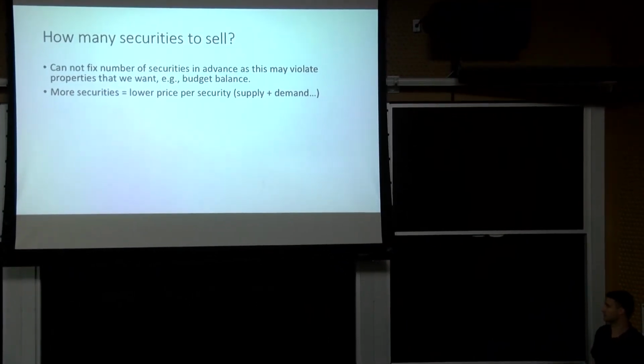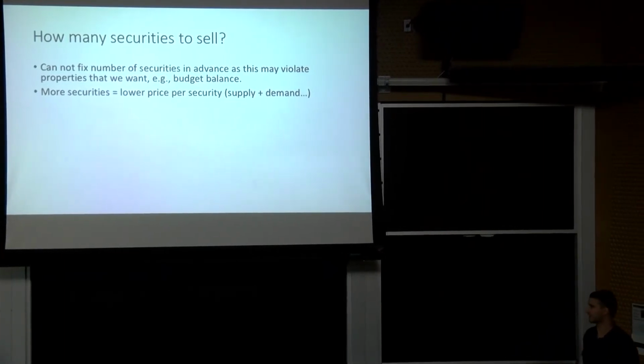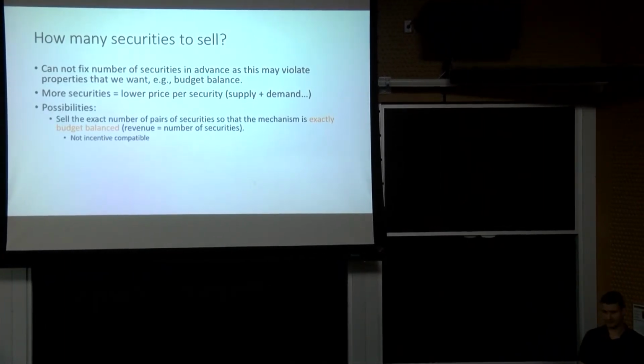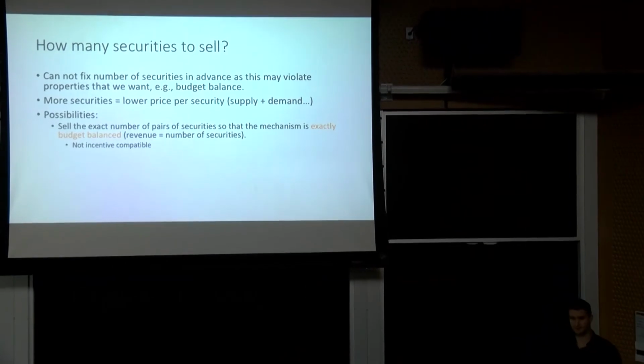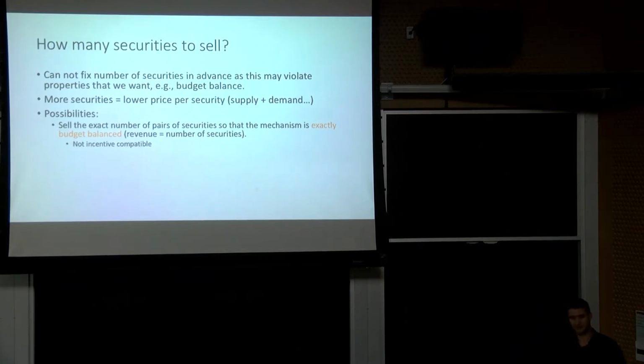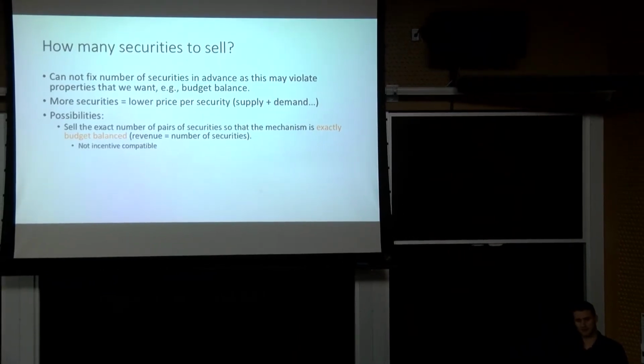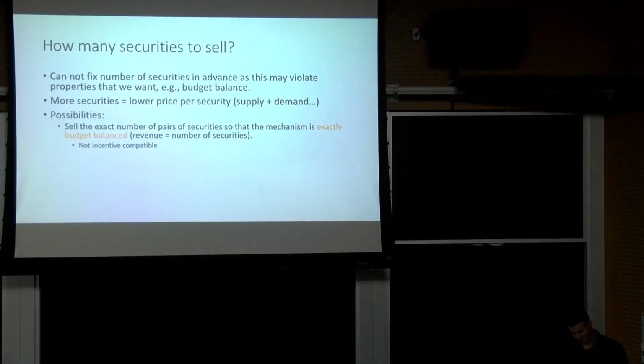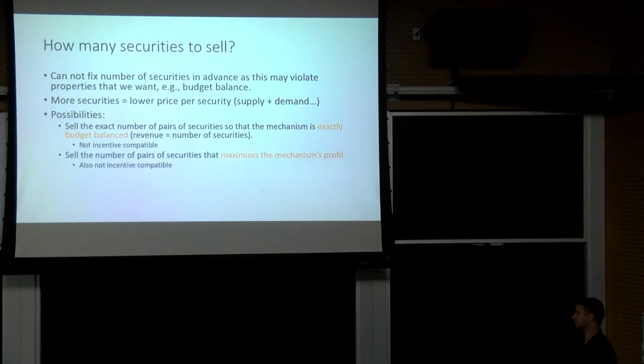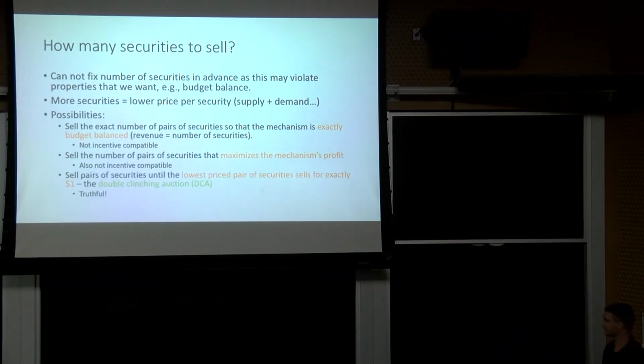Some things that we thought about that are seemingly pretty natural: we could sell the exact number of securities so that the mechanism is exactly budget balanced, that is, the revenue equals the number of securities. Turns out this is not incentive compatible, because even though each individual clinching auction is IC, now we're letting the agents play with the number of securities sold. So they have that extra parameter that they can play with to manipulate. Likewise, we could sell the number of securities that maximizes profit. This is for the same reason not incentive compatible.